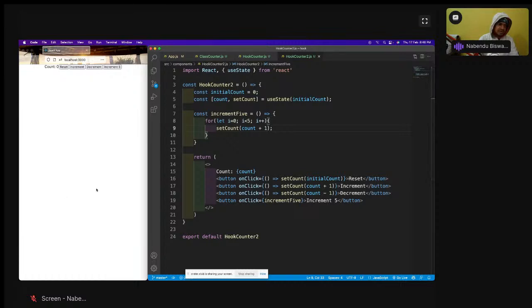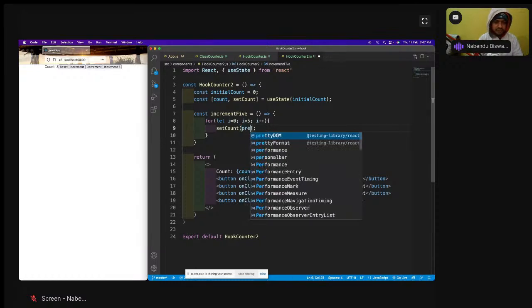I will save it. Now the increment 5 button is also there, and as always I will press increment 5. It will only increment 1 time. And we found this issue in the class-based component also. Why was it coming there? Because when React sees setState, or setCount in this case, happening at a very fast rate, it optimizes things, and it doesn't work. So what we have to do is use the previous state or previous count, whatever you call it. Then only it will work.